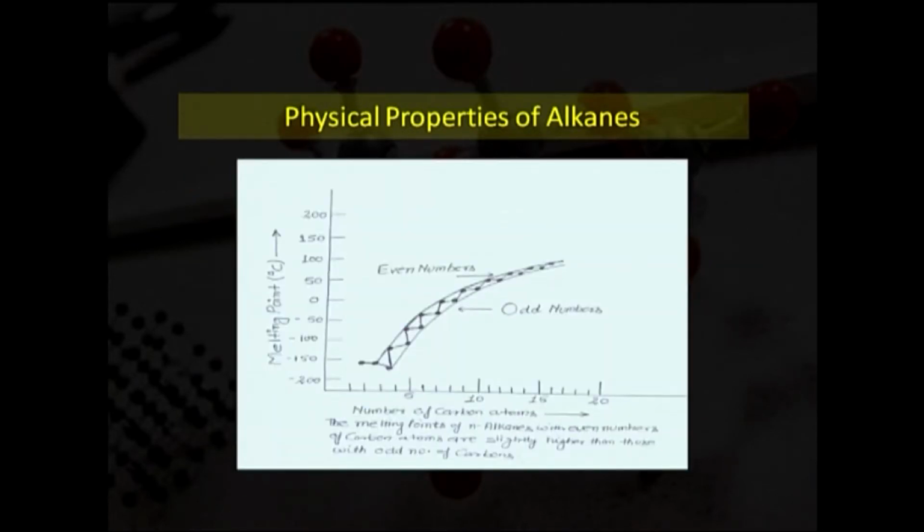So, in this graph, this is the increasing number of carbon atoms, and this is the direction of melting point in the increasing way. So, even number carbon atom containing alkanes show a higher melting point in comparison to odd number alkanes, or you may say the amorphous alkanes.